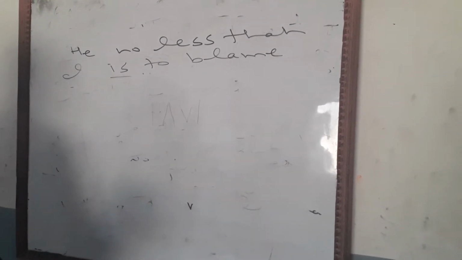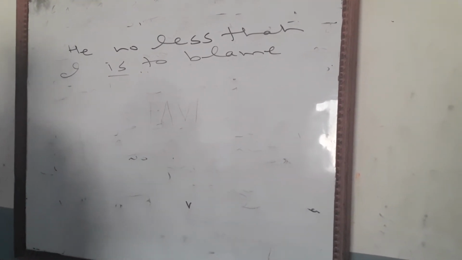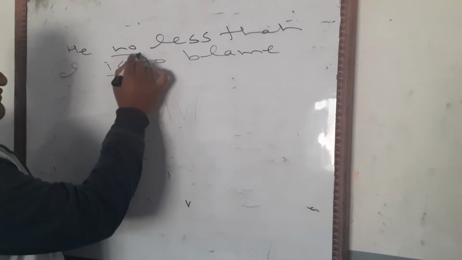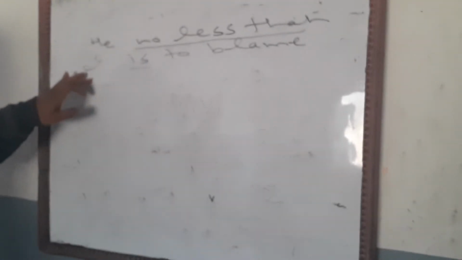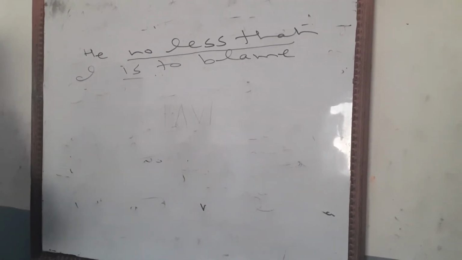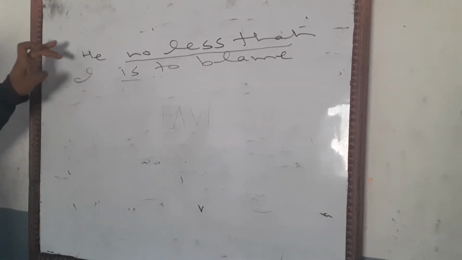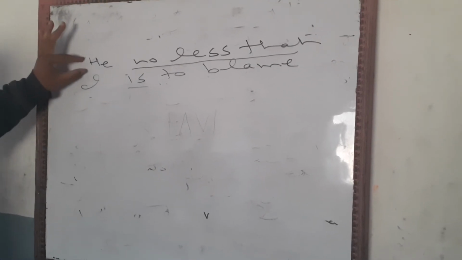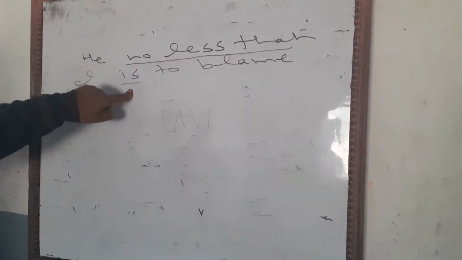So if you have a clear picture about how to place the verb when we are joining two different subjects with no less than, then you may not have any confusion while placing the verb. What will you automatically do? You will see the first subject. The first subject is he, therefore we have put is.